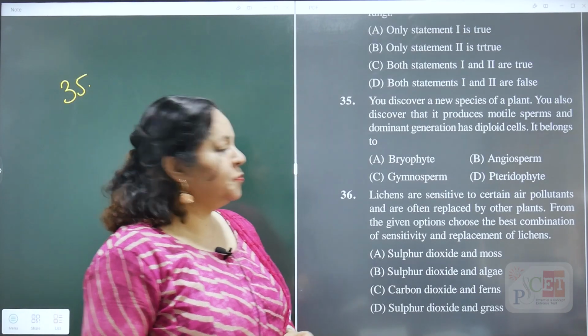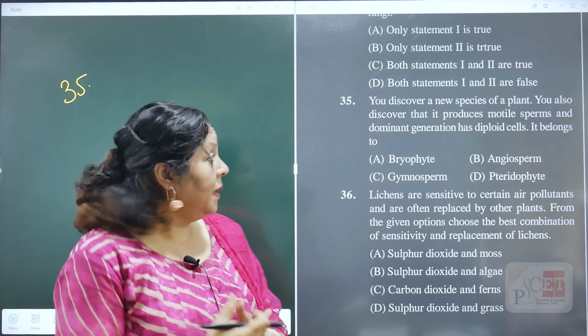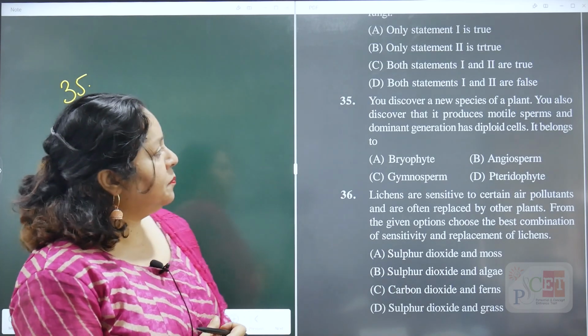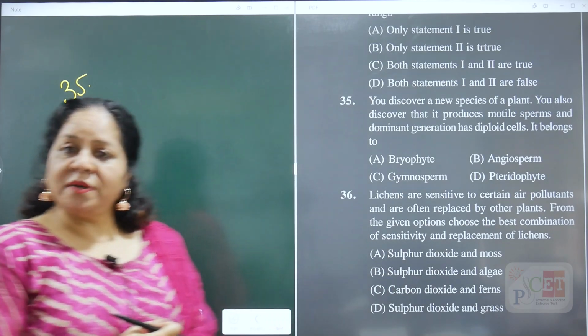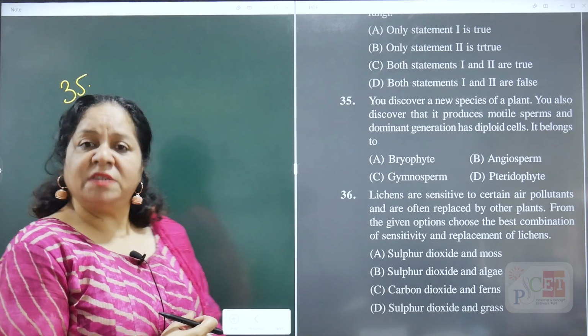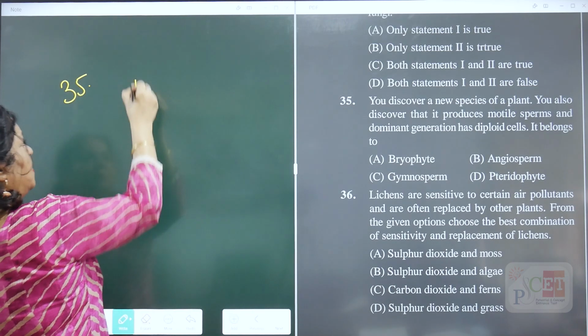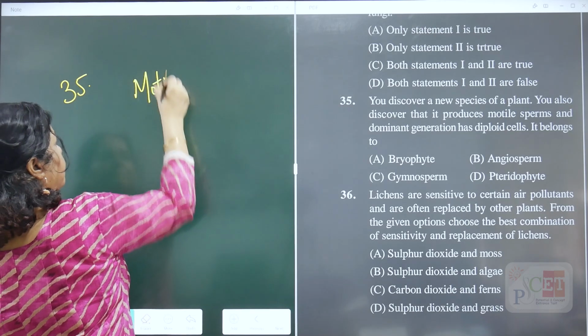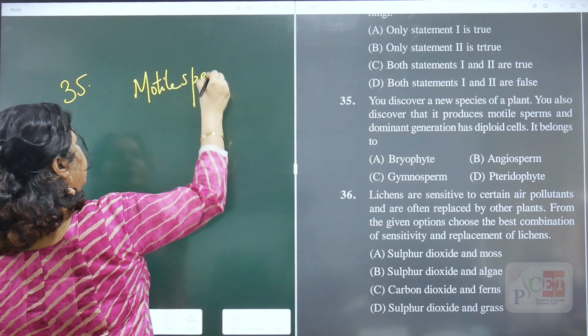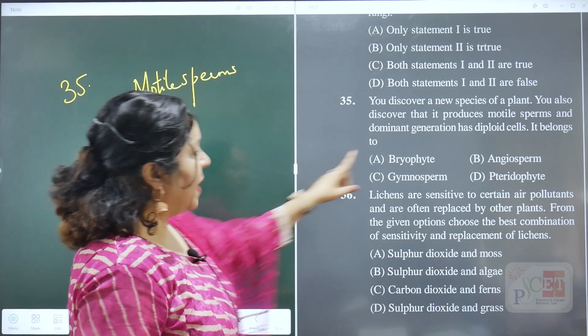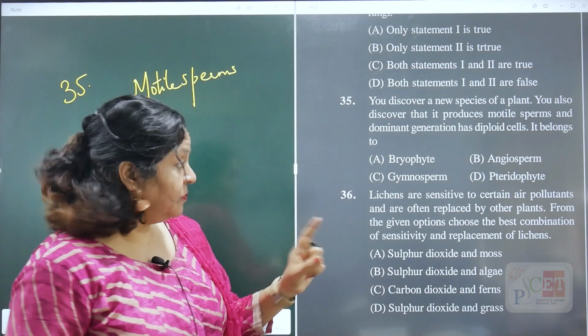Question number 35. You discover a new species of plant. Okay, a plant लेकर आए. You also discovered that it produces motile sperms. What are motile sperms? That means the male gametes are motile. Fine. तो motile sperms है, ठीक है. Motile sperms पहले देखते हैं. Out of the 4, bryophytes have motile sperm, right?